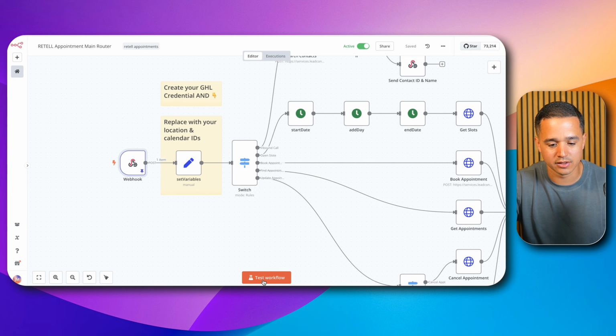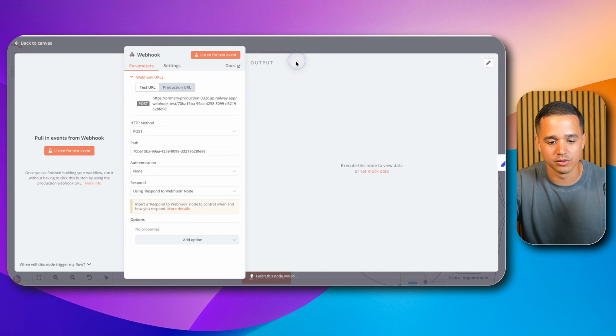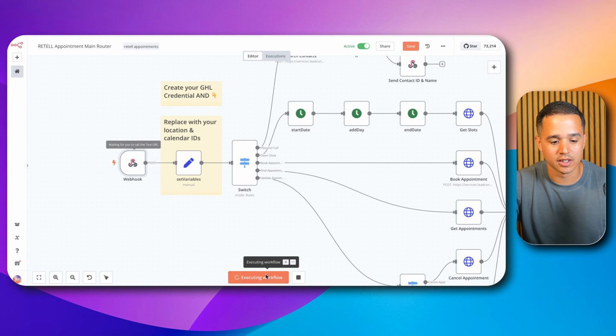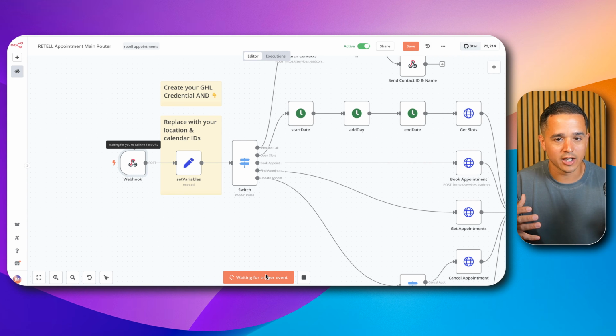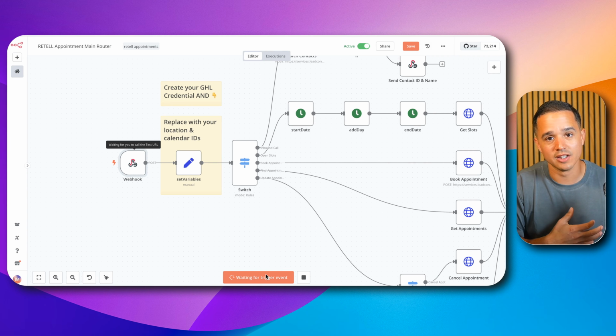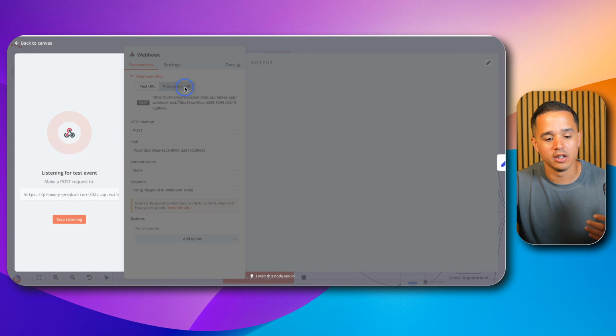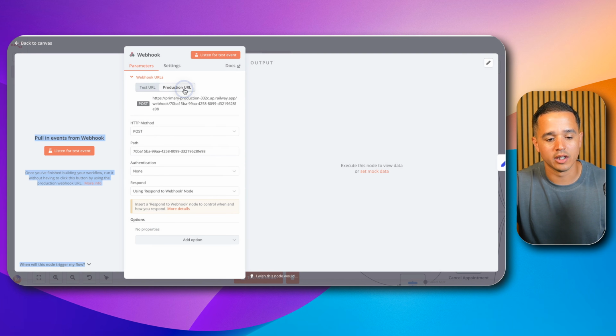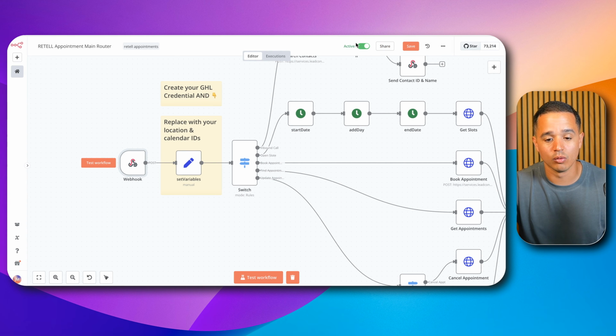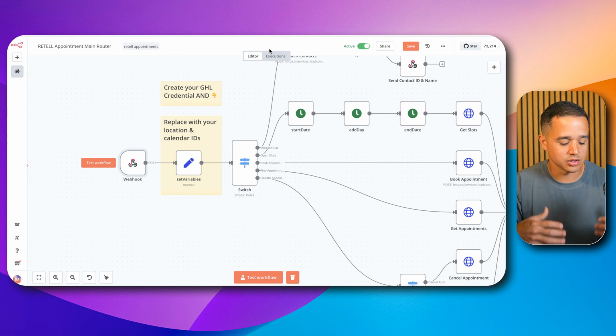If I delete this and I say test workflow, let me unpin this data for you because I have some old data here that I was working with. If I click test workflow, you're going to have to click that every single time, because if not, then the webhook isn't listening. And so the reason I recommend using the production URL is that you can use the production URL and essentially turn the workflow on. And that way it's always listening.